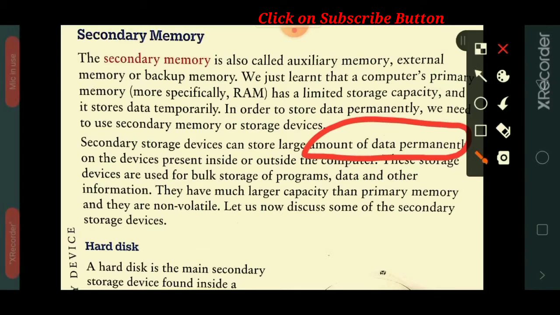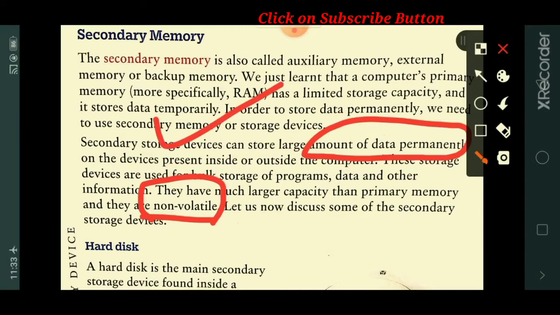Secondary storage devices have larger storage capacity compared to the primary memory, and they are non-volatile in nature. Non-volatile means once you store the data in your secondary storage device, even if power goes off, it is not going to erase your data or information.